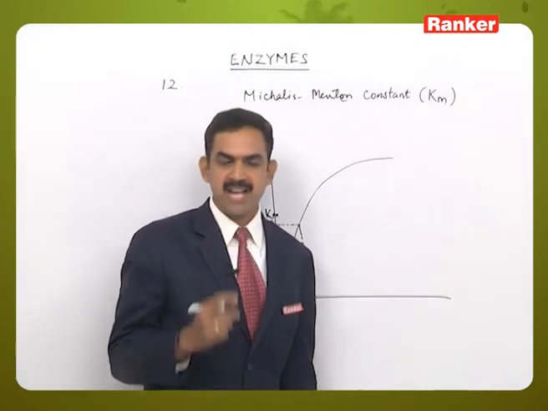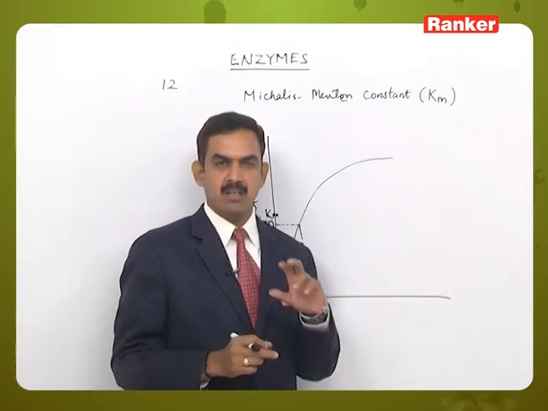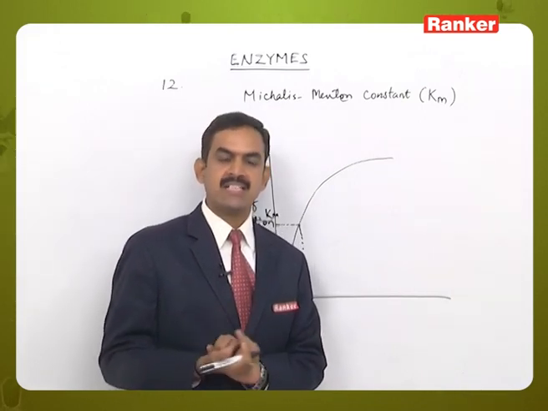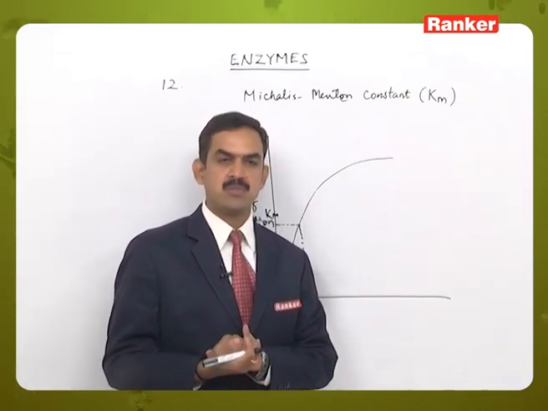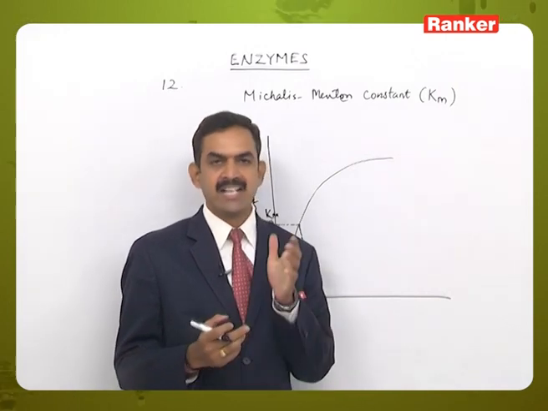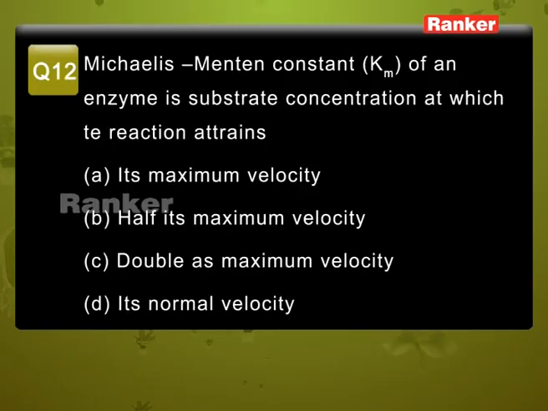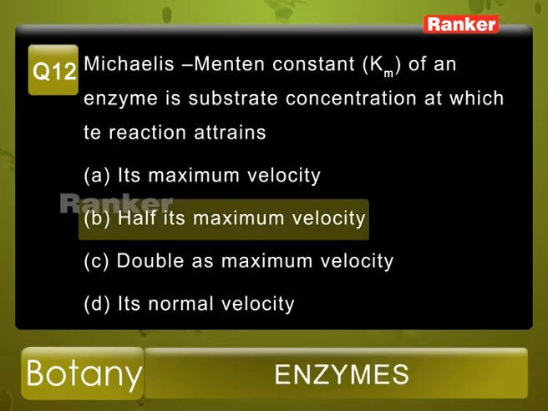So based on the graph that has been used in the Michaelis-Menten constant, the Km of an enzyme is the substrate concentration at which the rate of reaction attained is half the maximum velocity. So from the given options, option B is the correct answer.